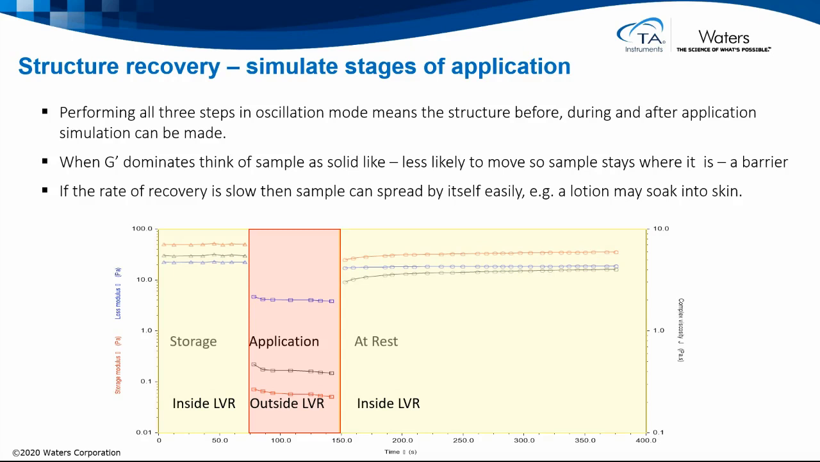When G' dominates, think of the sample as a solid-like material. It's less likely to move, so it stays where it is. It forms a barrier. If the rate of recovery is slow, then the sample can spread by itself easily, e.g. a lotion may soak into the skin.